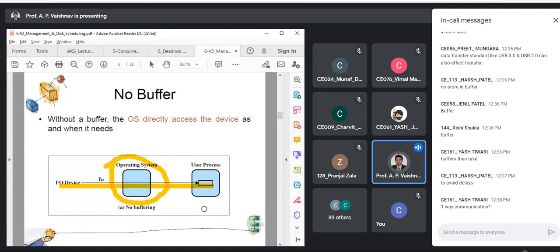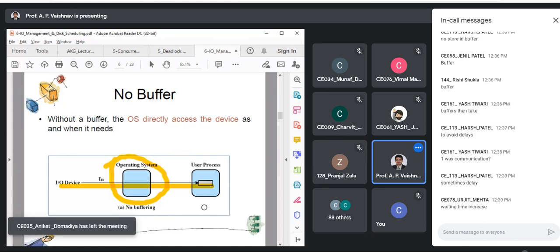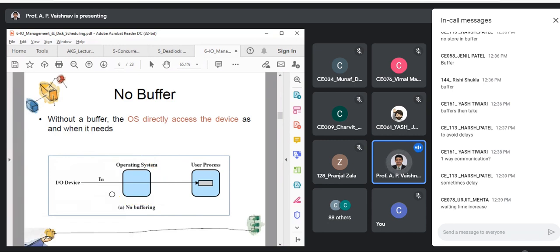It is one-way communication. That is one valid point, yes. But what is the other issue that might occur? Waiting, isn't it? Unless that IO device is responding, you have to wait. Because otherwise, if there was a buffer over here, you give that request, the IO device will populate the buffer, and until then your process can do something else. Or at least you can block that process and give a chance to the other process. This can be possible. So no buffering is not efficient.